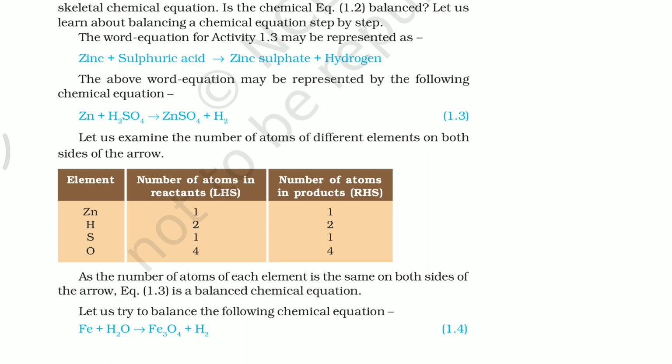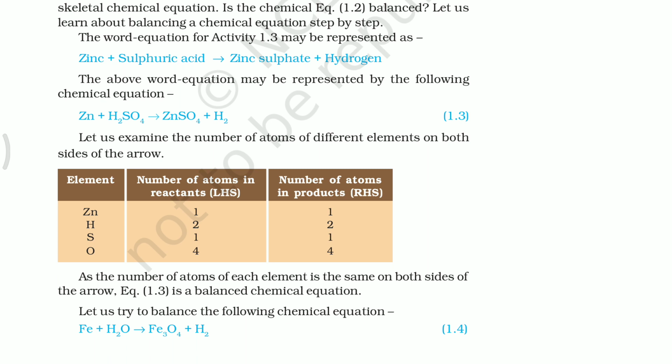And write down the number of atoms on each side, reactant side and product side. How many of the given atoms are present on the LHS and RHS? Write the number of atoms of each type in all chemical formulae. Here, if you observe this equation, zinc atoms are present on the reactant side and product side. Hydrogen is present, sulfur is there, oxygen is present.